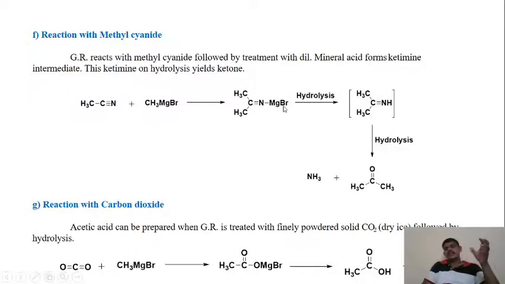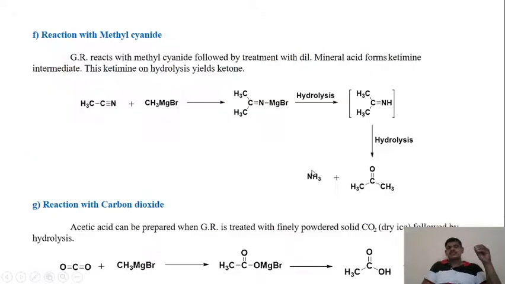This ketimine on hydrolysis, the MgBr group gets out, and here we get the ketimine intermediate. This ketimine intermediate on hydrolysis is going to give us the ketone and ammonia gas, right? Ammonia gas. So when methyl cyanide reacts with methyl magnesium bromide, this reaction yields the intermediate ketimine, and this intermediate ketimine on hydrolysis provides us the acetone and the ammonia.